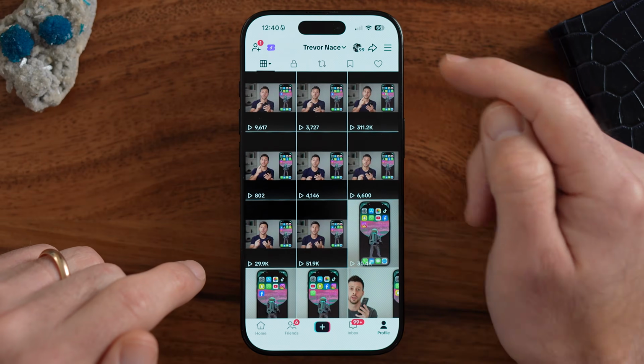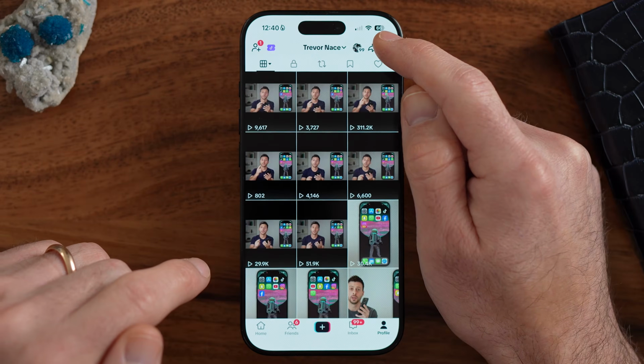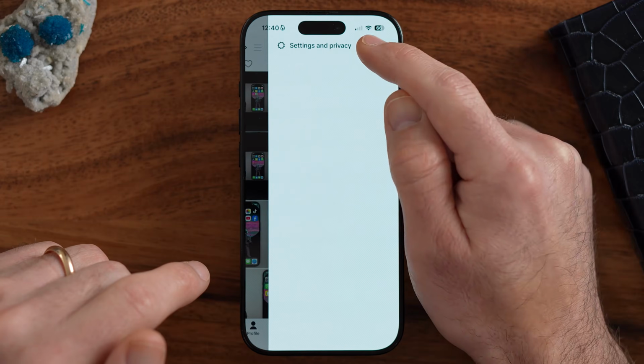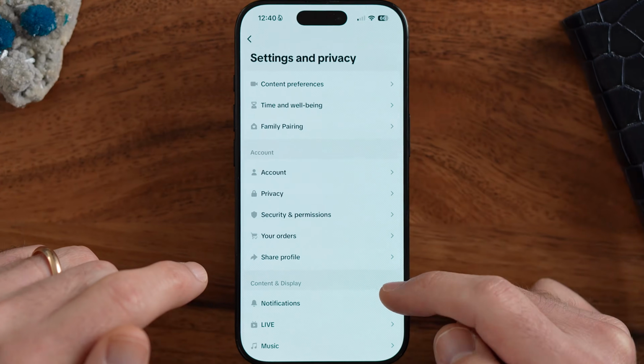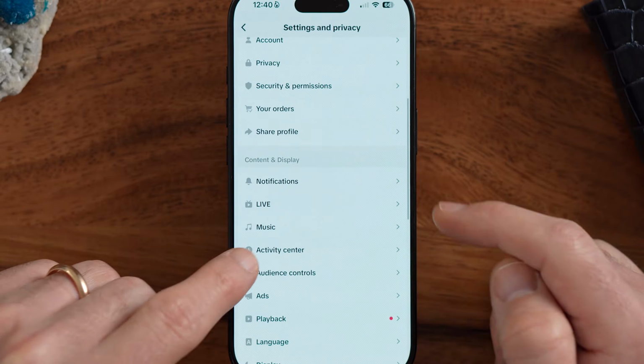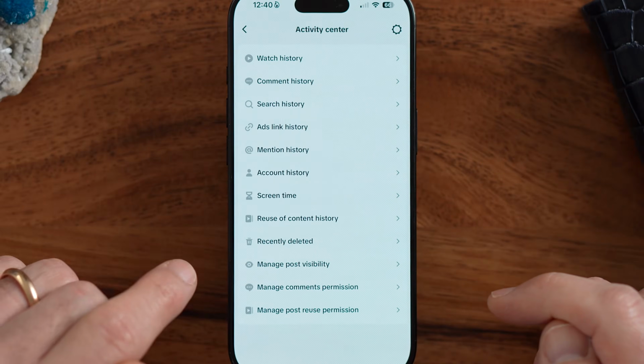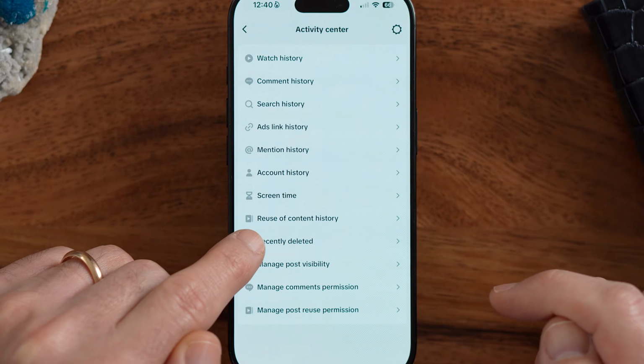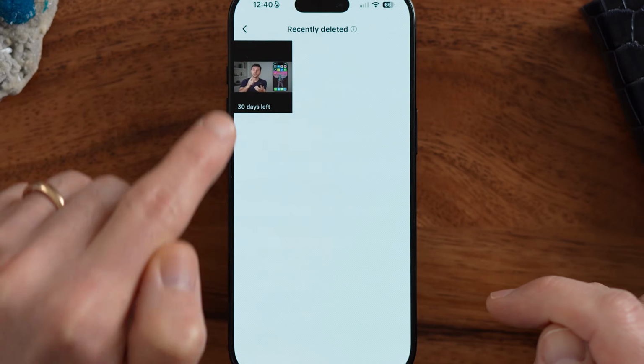If I ever wanted to restore it, again, just tap on those three lines at the top right. And then tap on settings and privacy. And from here, you'll be able to see if you scroll down to the activity center, just tap on that and you can see recently deleted. I'll be able to tap on that and there is that video. If I ever wanted to get it back, I can just tap on it and restore it back.